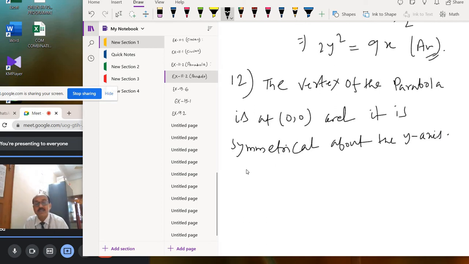Therefore, the axis of the parabola is the y-axis.